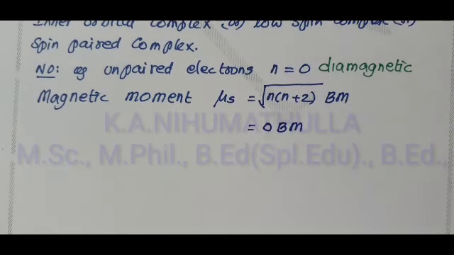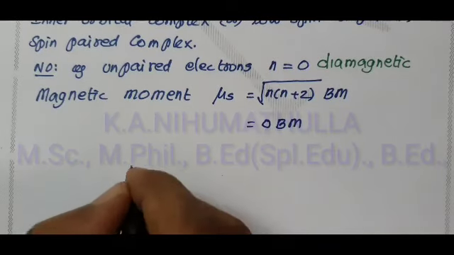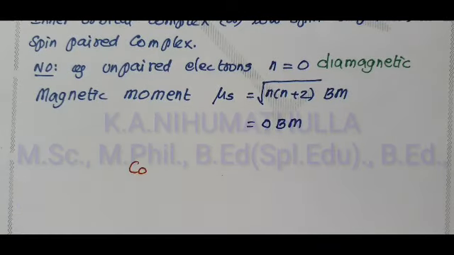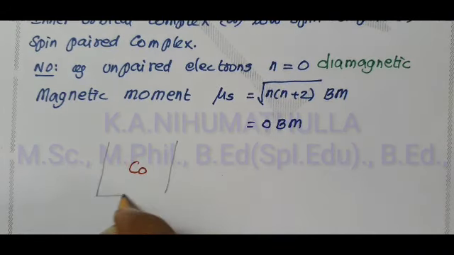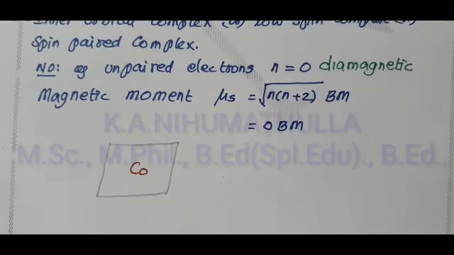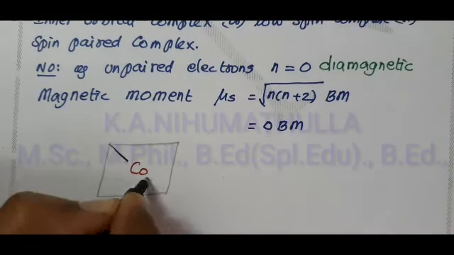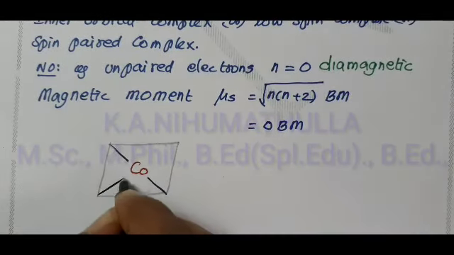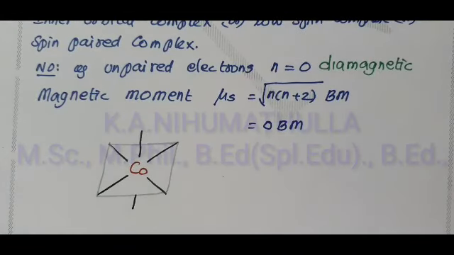When we draw the structure, it is an octahedral structure. Central metal ion, cobalt 3+ ion. First we have to draw the square. In the square, the corner positions are occupied by ligands 1, 2, 3, 4, 5, 6.